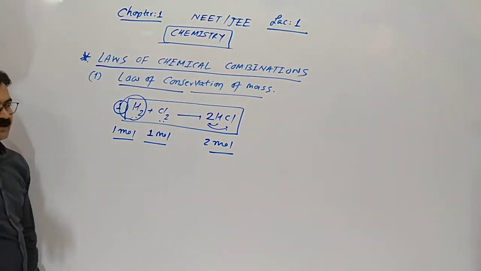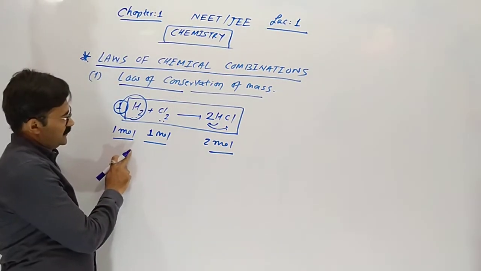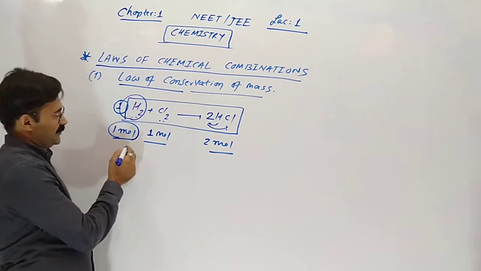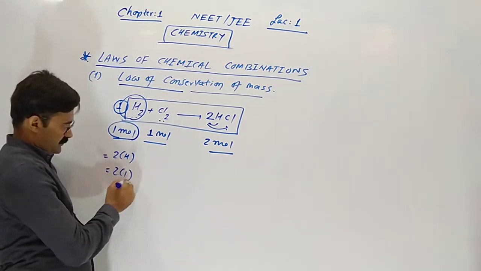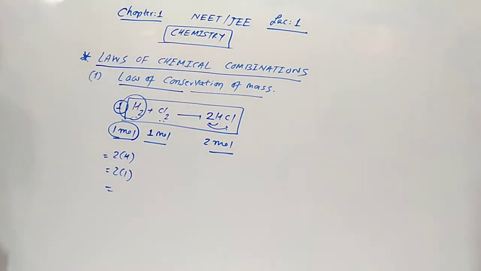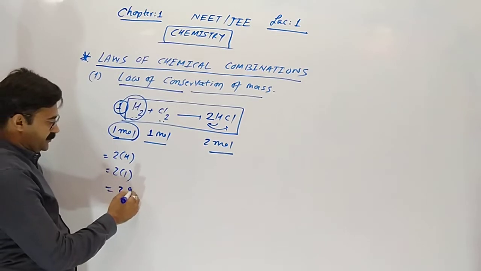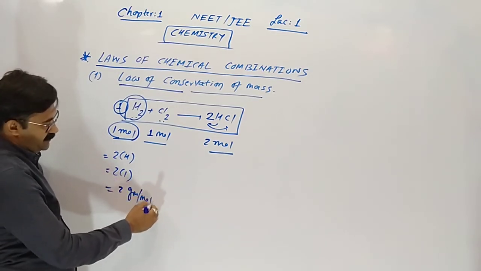Clear? 1 mole hydrogen means the molecular mass. Atomic mass is always given in exam. So 2 times 1, so 2 gram per mole.